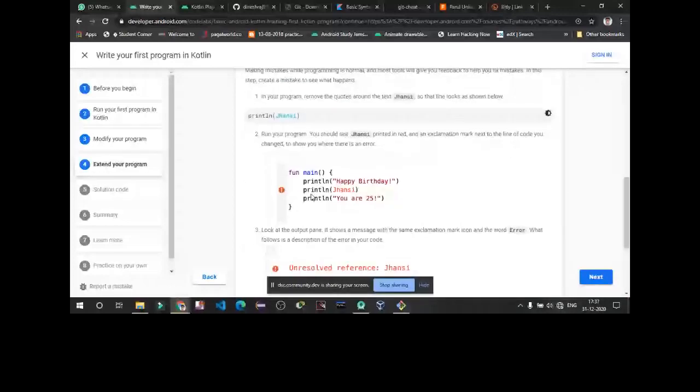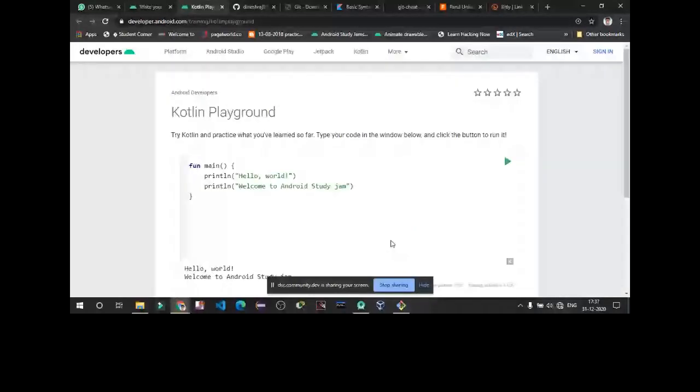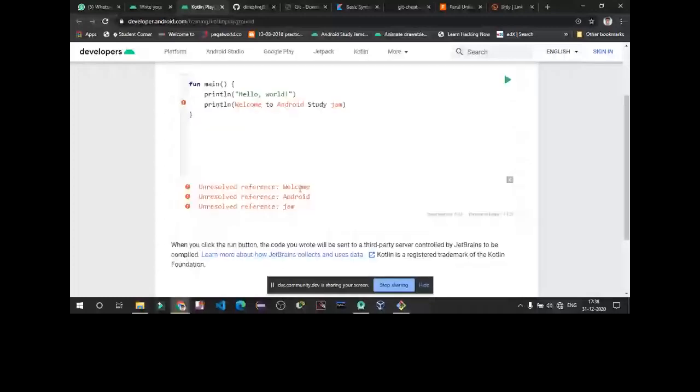Now we are working with some errors. If you don't write the quotes and run your program, it says unresolved reference: welcome, Android and jam. It will show in which line you have the issue. Just click on unresolved.